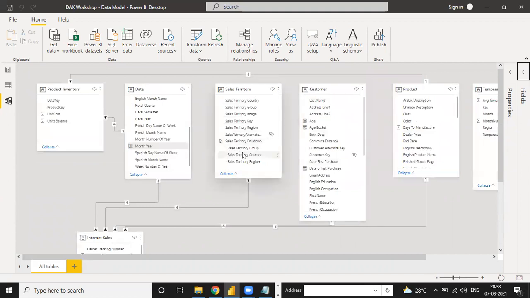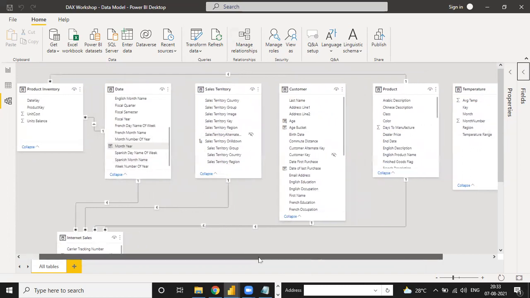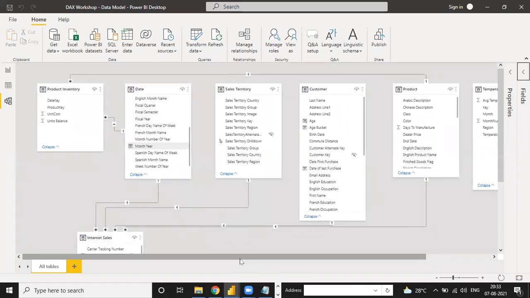What is the major point to remember at the time of making a visualization? Maintain the continuity, sir, between one to many, many to one. This is the second part. Before that, find out the dim table and fact table.